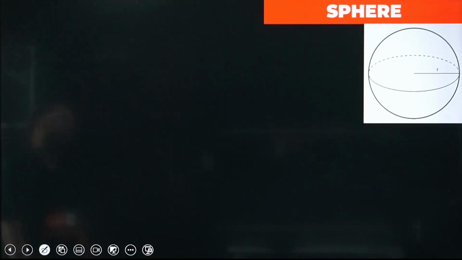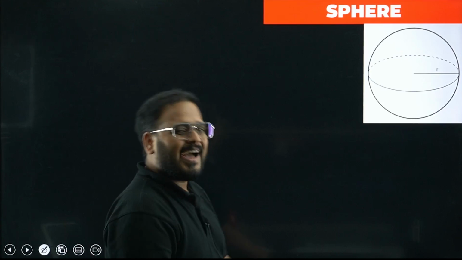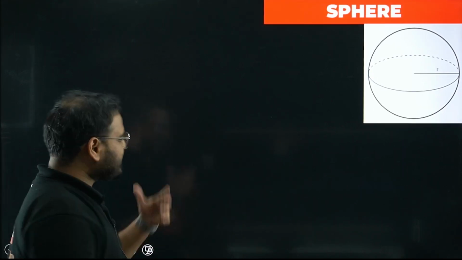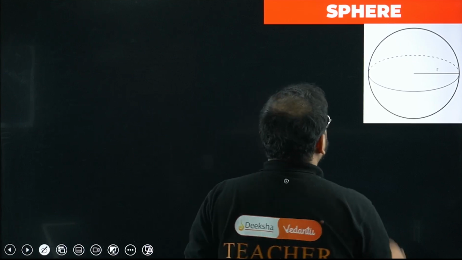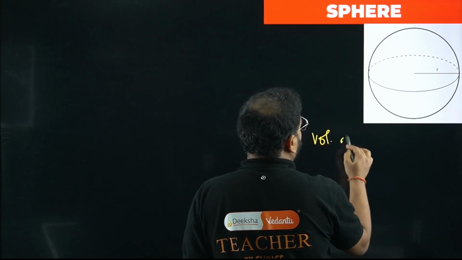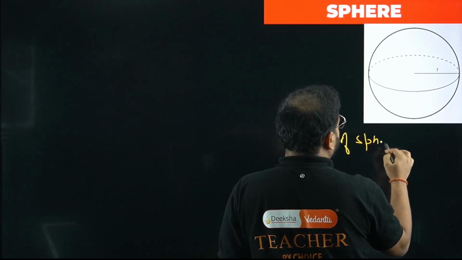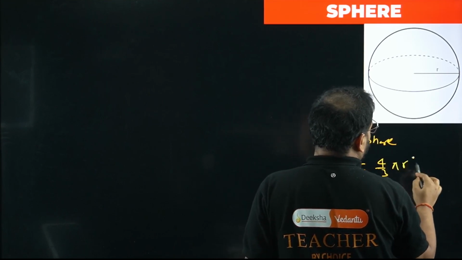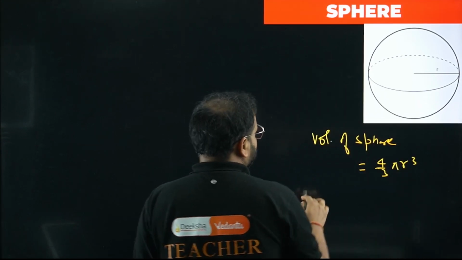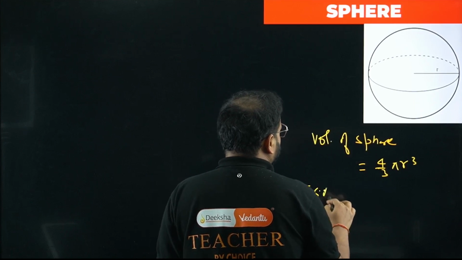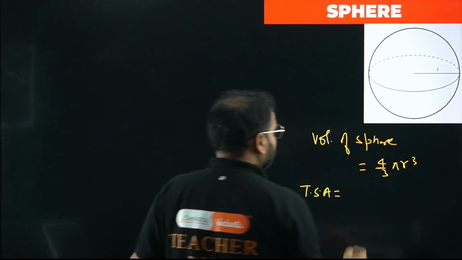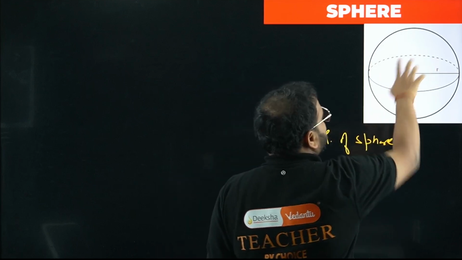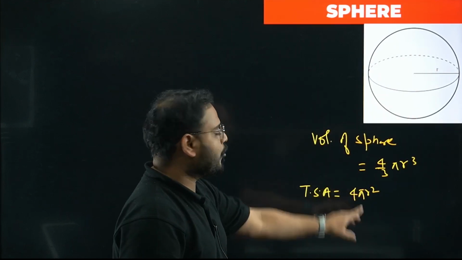To spheres. Spheres and hemispheres also we will deal with. Right now, spheres, simple formulas. For a sphere, only 2 formulas are there. Please check. Volume of a sphere. Remember this formula: 4/3 pi r cube. And then TSA, total surface area. What is that? 4 pi r square. The total surface area of a sphere, like a ball, will be 4 pi r square.